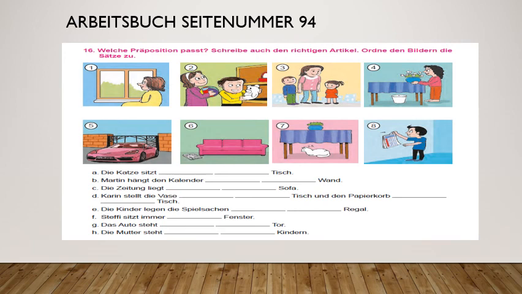For example, B1. Martin hängt den Kalender auf. You can see that picture 8 is that. Martin is hanging the calendar on the wall. So here the wall is vertical, that's why an will come. And D1, he is hanging, that means action is going on, so it must be accusative. So it will be an die Wand. I hope this is clear. Now you solve these sentences. We will discuss the answers of the same in our live class.